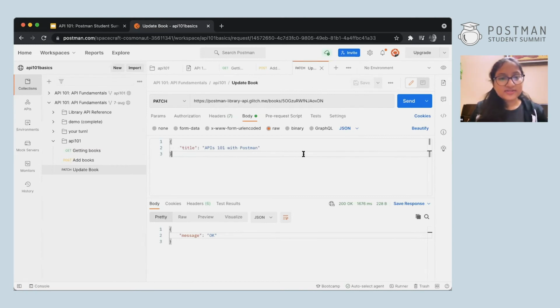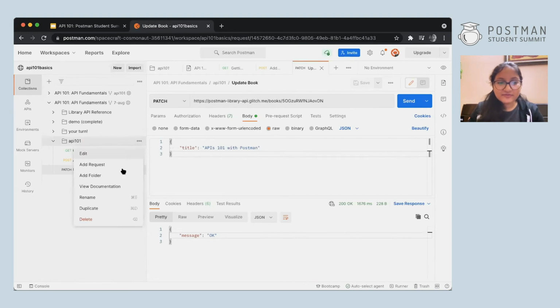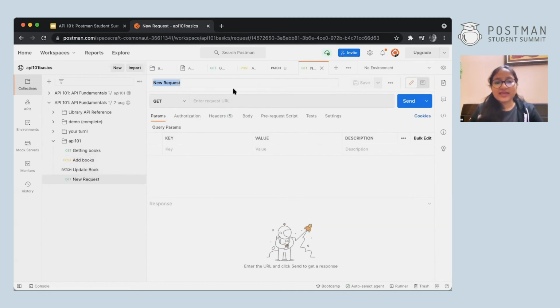All right, so this is that. Now we'll go for the fourth request, which is the delete request. So again, you all know what you have to do. You'll go and hover over this, click on three dots and click on add request. And we'll name this as delete book because we're deleting the book. And we'll change the method. Be sure to change this because otherwise you'll get an error. Click on this arrow and click on delete.